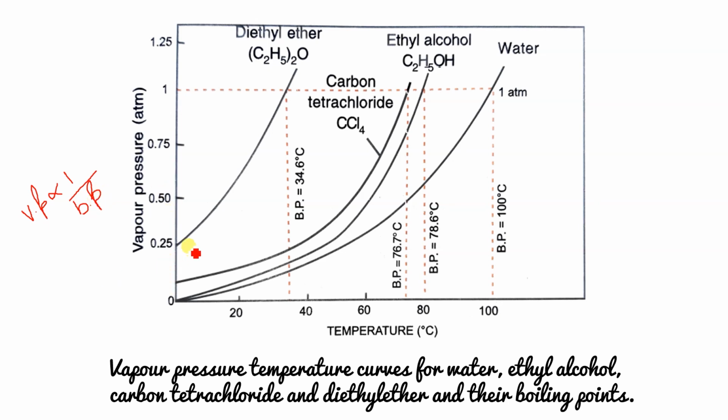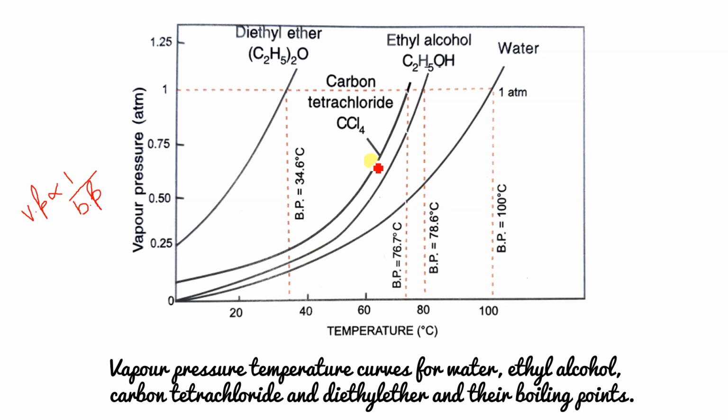So we can check that this is the vapor pressure at 1 atm, atmospheric pressure. When the liquid's vapor pressure reaches this 1 atm, only then does it start boiling. In this graph we can see that diethyl ether reaches 1 atm pressure at less than 40 degrees temperature. So its boiling point is very low.